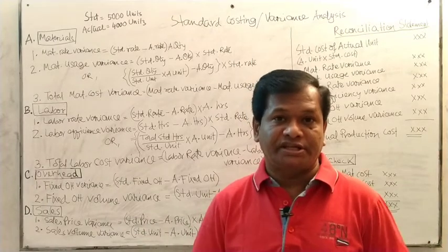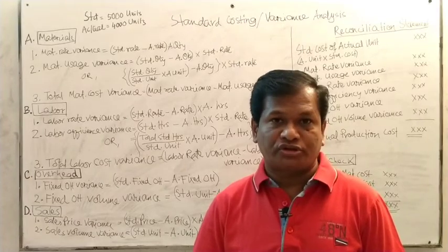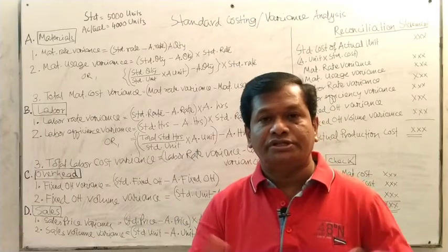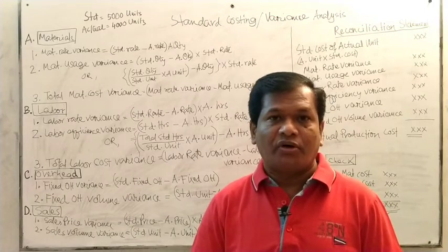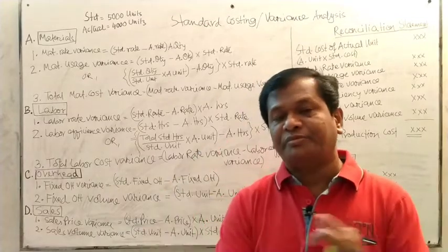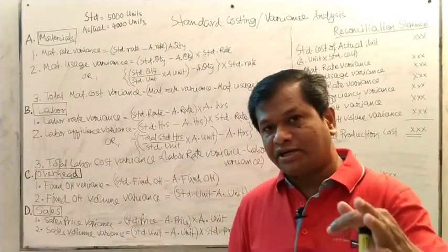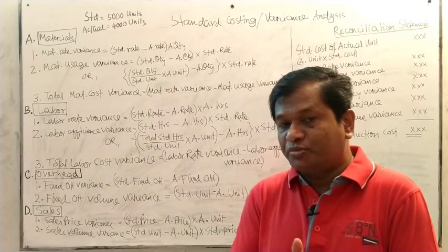Now sometimes, if the question is more complicated, some information will be given about the reconciliation of actual cost with the standard cost. This is something different, something difficult for students. What is the reconciliation statement? The reconciliation statement is the statement through which the standard cost and the actual cost are reconciled. How is that done?